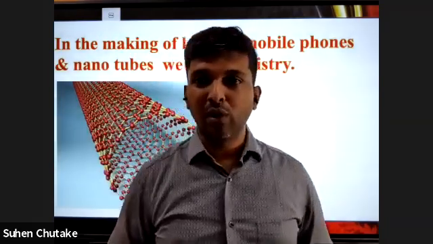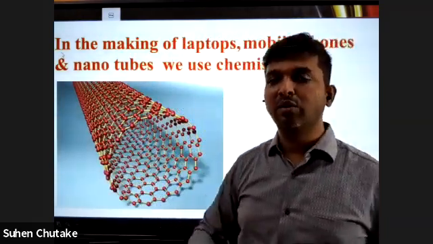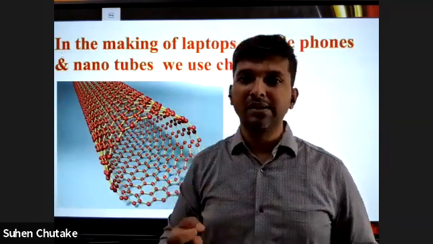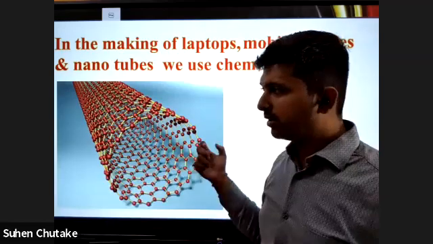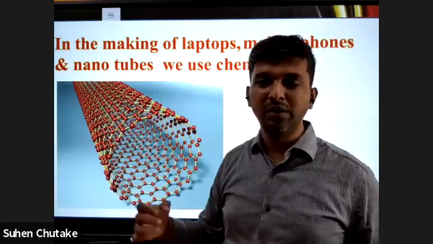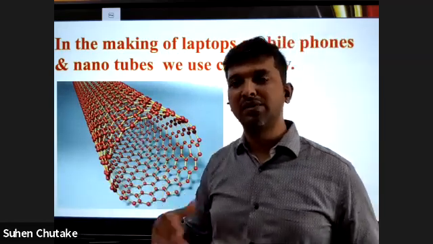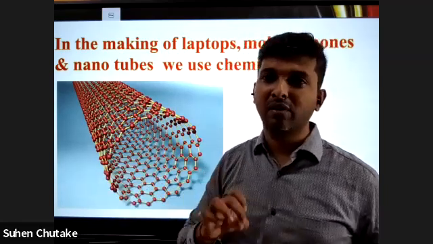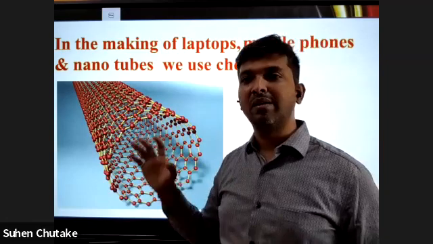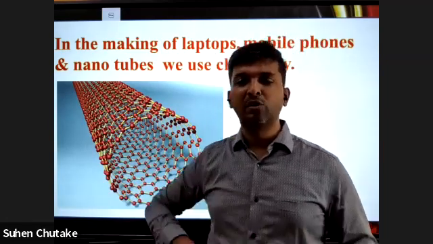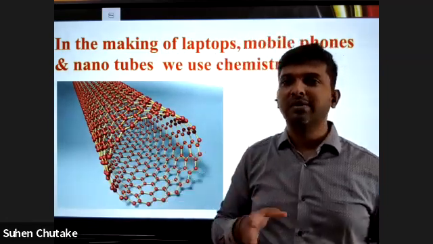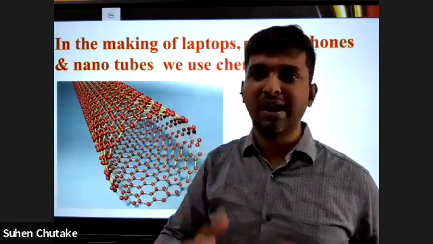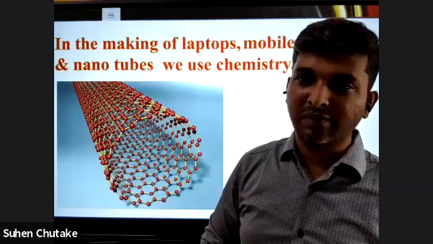Chemistry. Not only that, but if you talk about your Wi-Fi cable, that optical fiber, or a carbon fiber, a carbon nanotube. This carbon nanotube is made up of fullerene, which is an allotrope of carbon. So the Wi-Fi cable is again coming under chemistry. There are different allotropes of carbon, as you know. Diamond is an allotrope of carbon, graphite is an allotrope of carbon, kajal which you put in your eyes, lamp black, that is an allotrope of carbon.